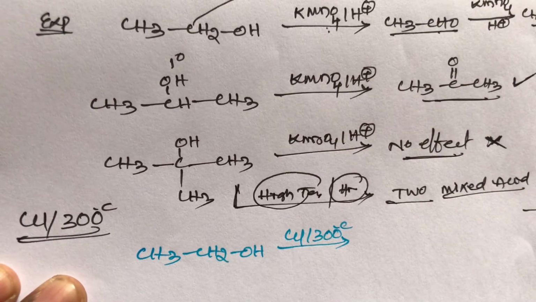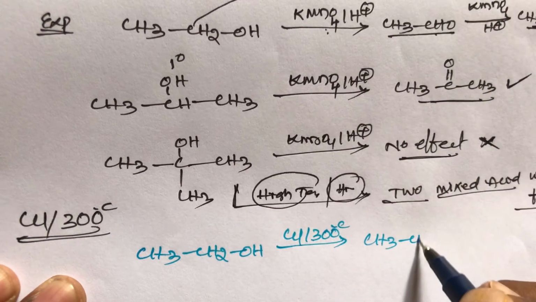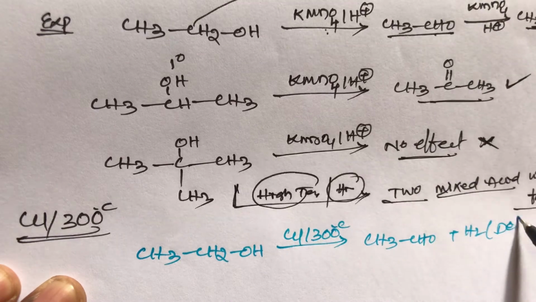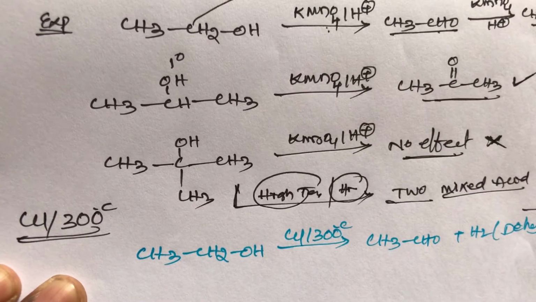Here copper acts as a dehydrogenating agent, student. Dehydrogenating means removal of hydrogen. It gives aldehyde plus H2. This step is dehydrogenation, the elimination of hydrogen.